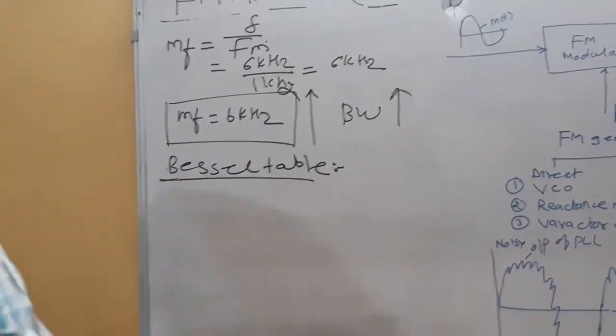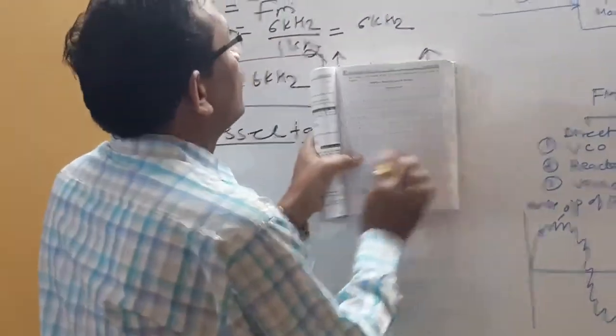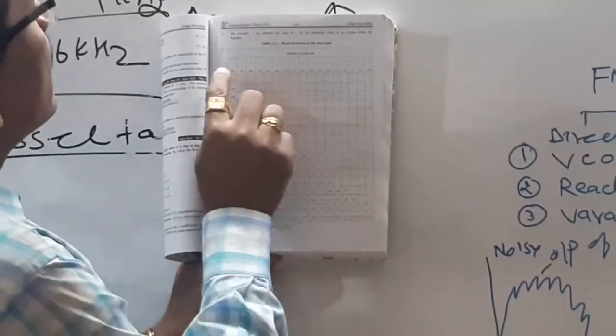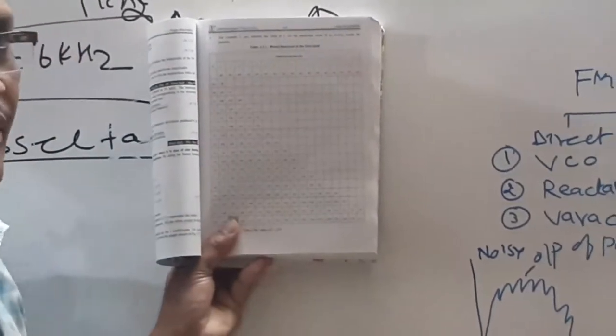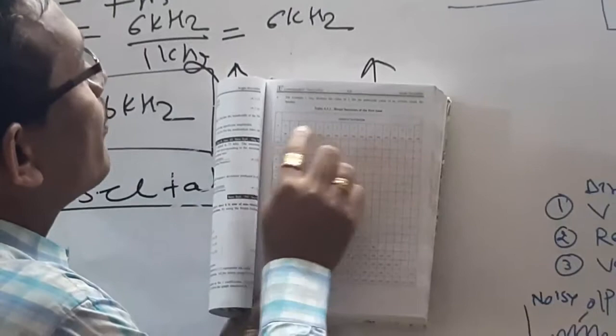What is exactly the meaning of your Bessel table? This is called the Bessel table. It is a combination of your number of modulation index. As the value of modulation index goes on increasing, the number of significant sidebands also goes on increasing. So these are J0, J1, J2, up to infinity. These are the Bessel coefficients.